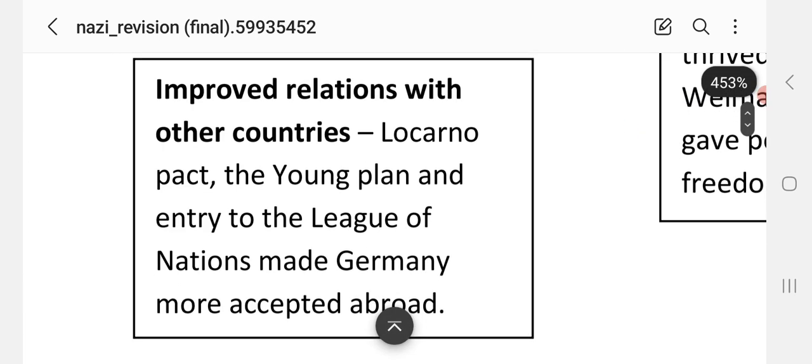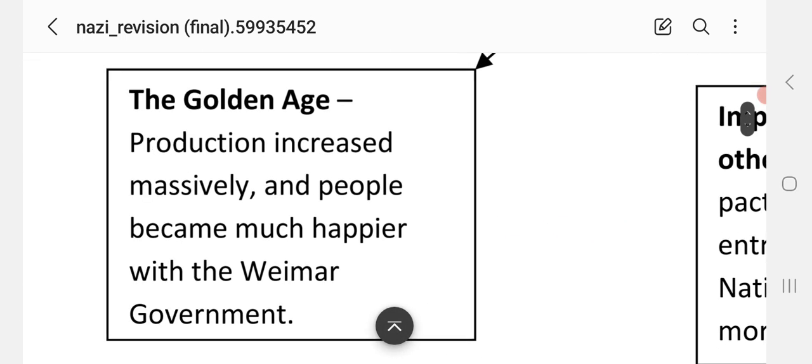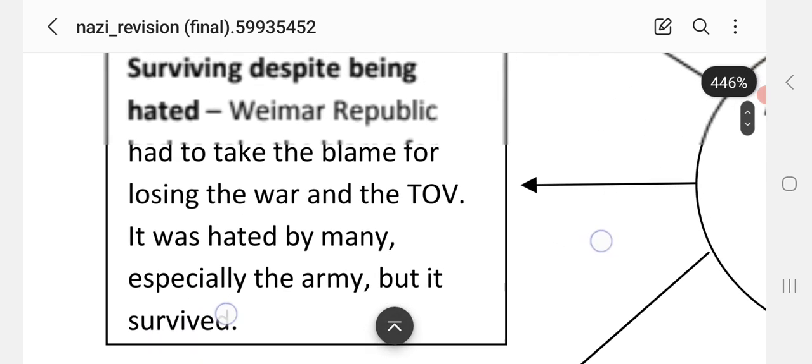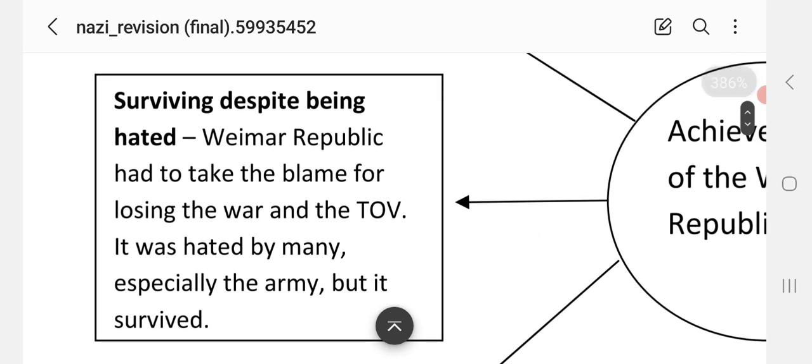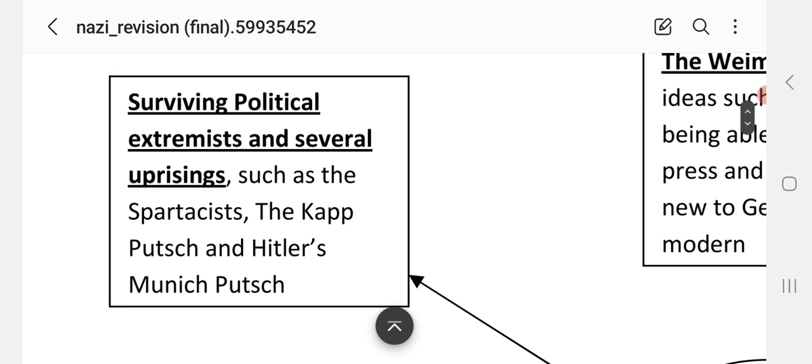Improved relations with other countries. The Locarno Pact, the Young Plan and the entry to the League of Nations in 1926 made Germany more accepted abroad, and other countries were willing to talk and share with them. The Golden Age. Production increased massively and people became much happier with the Weimar government. And they survived despite being hated. The Weimar Republic had to take blame for losing the war and the Treaty of Versailles. It was hated by many, especially the army, but it survived. And finally, they survived political extremists in several uprisings, such as the Spartacus Revolt, the Kapp Putsch, and Hitler's Munich Putsch, leading to his imprisonment where he wrote Mein Kampf.